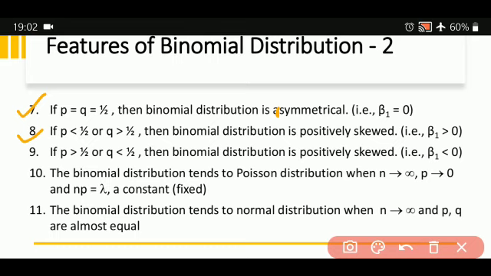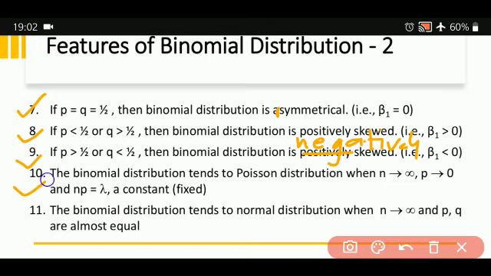Beta 1 is more than 0. The ninth one, if p is more than 1 upon 2, then binomial distribution is negatively skewed.